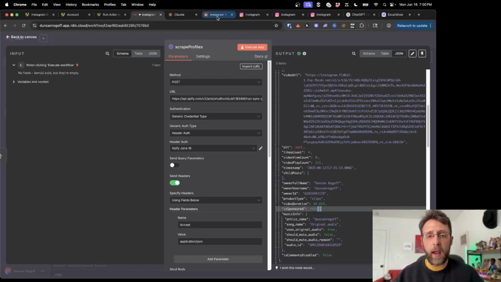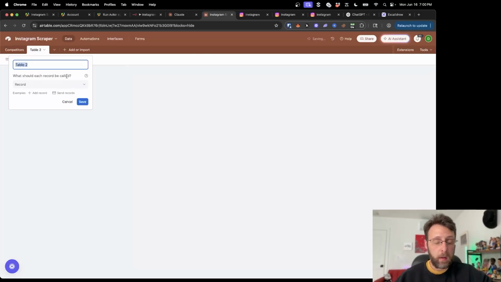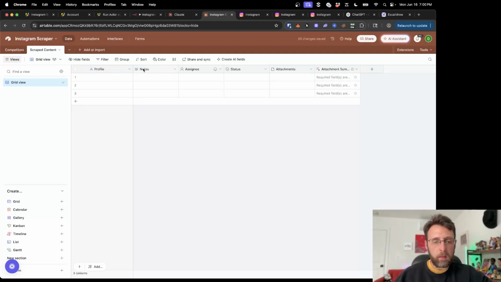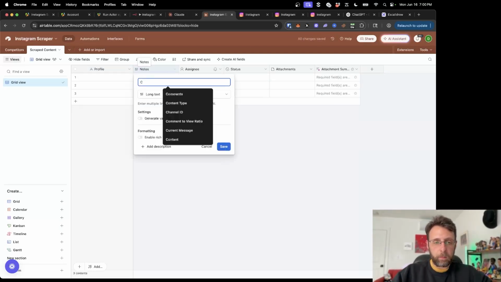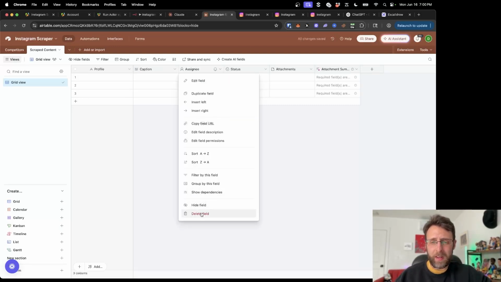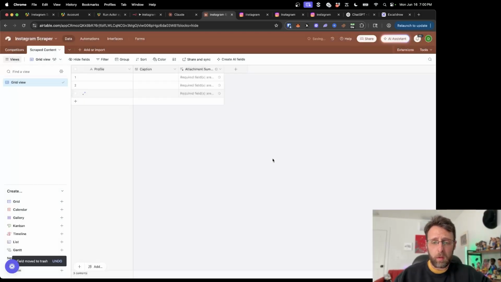So what I would do now is come back into Airtable and start from scratch. We can call this scraped content. We'll name this field profile, and we can say caption, which will be the video caption. I don't need the assignee, I don't think I need status, and I don't think I'm going to save any attachments or anything like this. I just kind of want to do analysis, so I'll go ahead and delete these. That's fine.